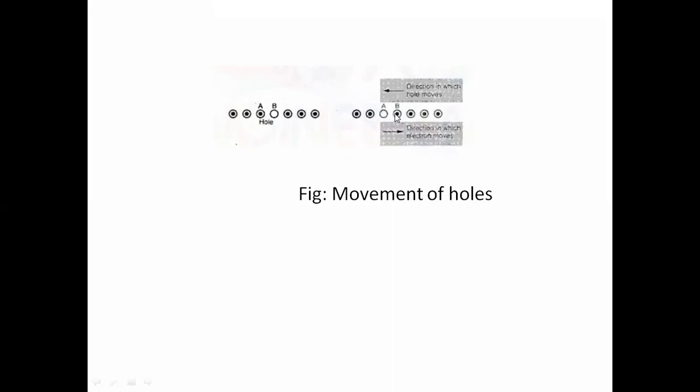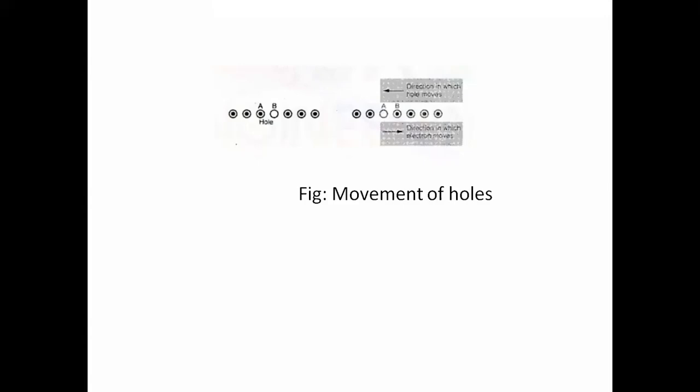Like this, recombination of the holes and electrons takes place at the junction of the PN junction diode. At the junction, the electrons will move towards the P side and holes will move towards the N side.